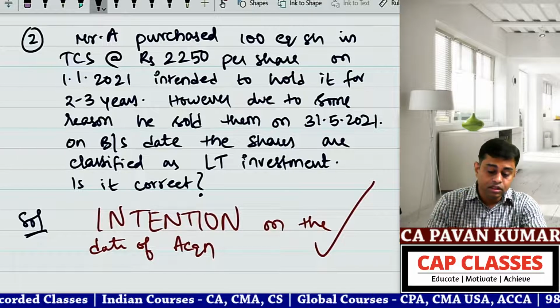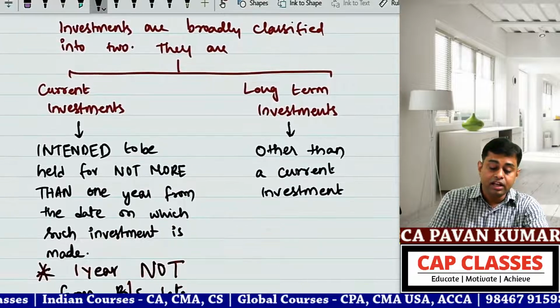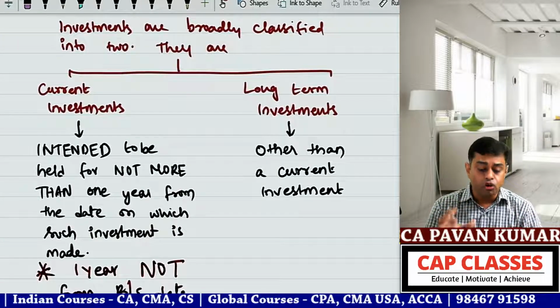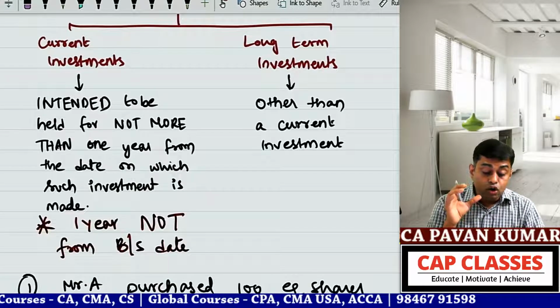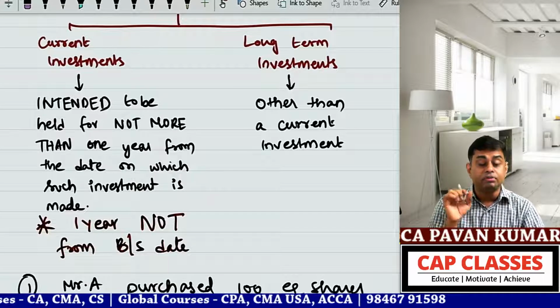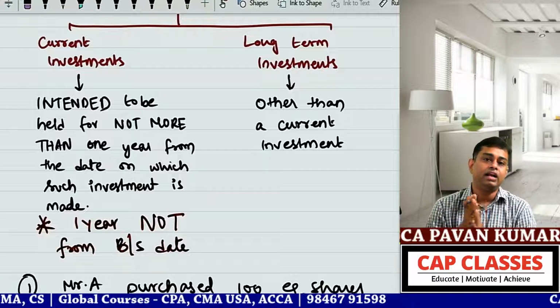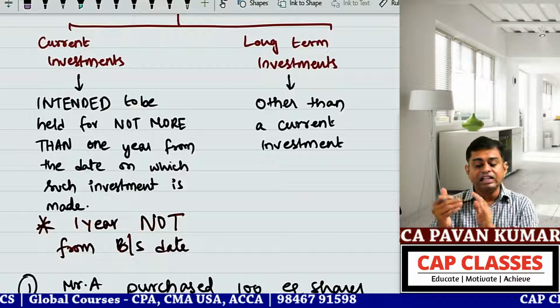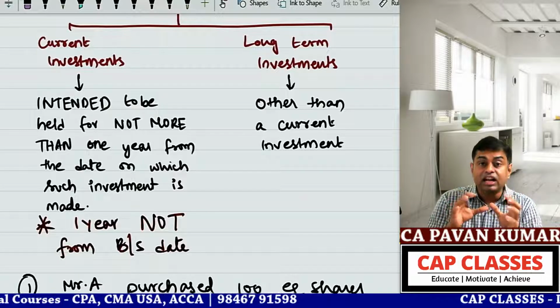You understand? So question number 1 and question number 2, you understand these examples. So what is the summary? Investments are broadly classified into 2: current investments and long-term investments. What is a current investment? One intended to be held for not more than 1 year from the date of acquisition, the date on which the investment is made. Then a long-term investment is other than a current investment. Having understood the classification,